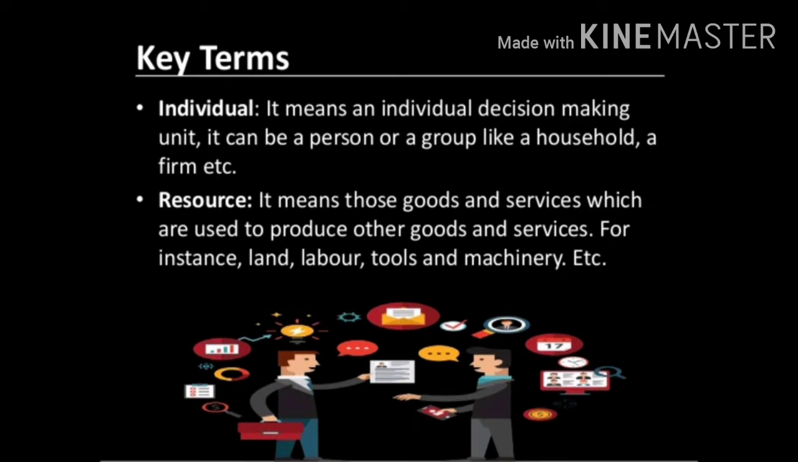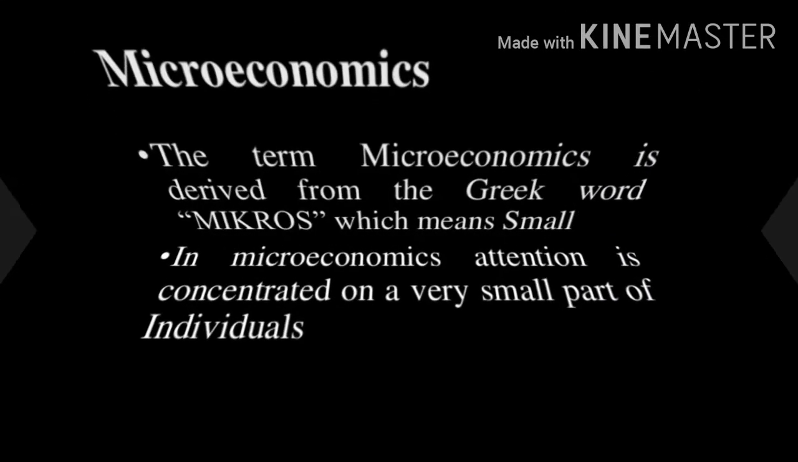The next important term used in microeconomics is resources. Here we mean three types of resources, that is physical resources, capital resources and human resources. It means those goods and services which are used to produce other goods and services. For example, land, labor, tools, machinery. Using these resources only we can produce the product.